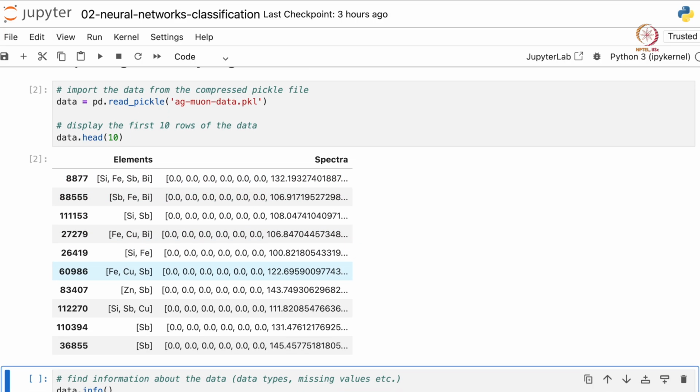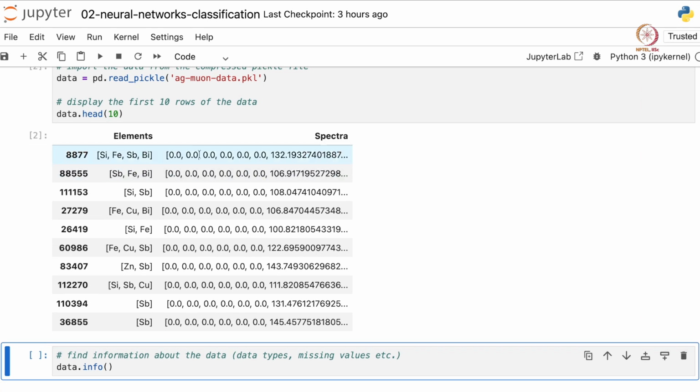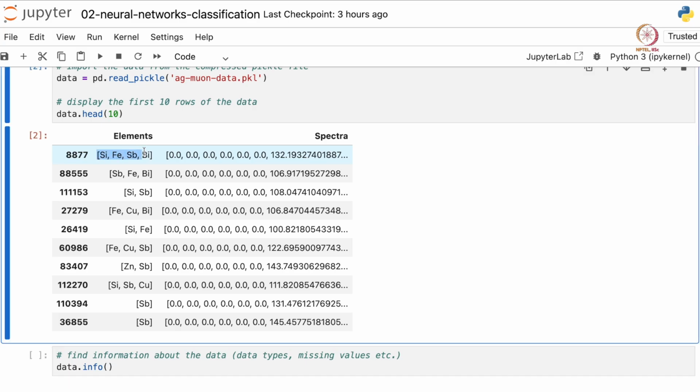We see that the data set contains two columns. The first one is elements, which contains a list-like object or a numpy array-like object containing various strings corresponding to different element names. And there's another column named spectra that again contains a list or numpy array-like object containing various floats. Basically, these numbers in spectra correspond to the peaks, the muon spectroscopy peaks, of a phase having these elements.